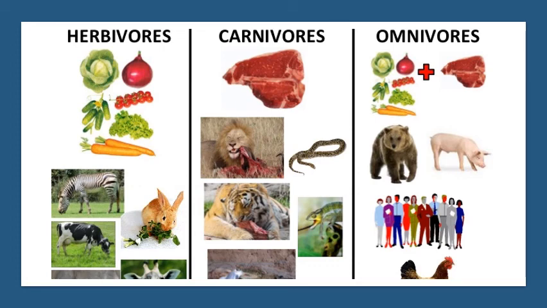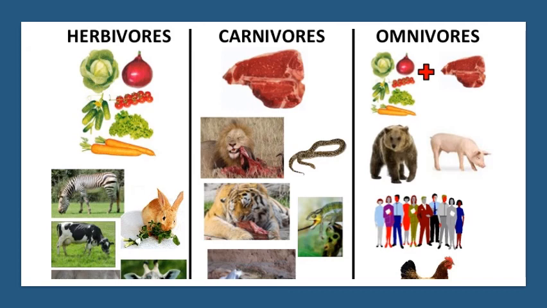As you can see in the picture, animals like zebra, cow, and rabbit all eat only plants and plant products. Like you can see tomato, onions, carrot, all these things are plant and plant products. Carnivores are like lion, tiger, chameleon, snake; these all eat the flesh of other animals.